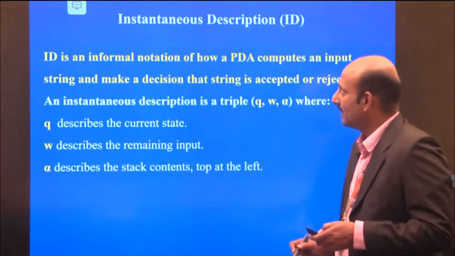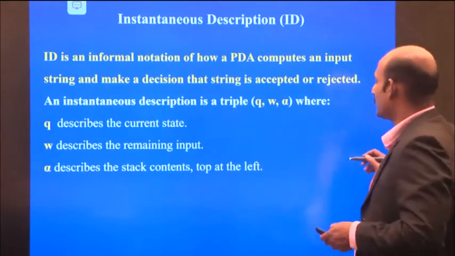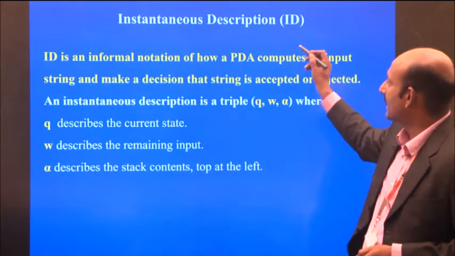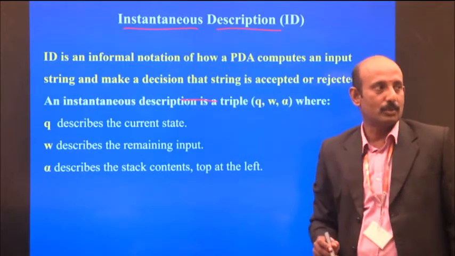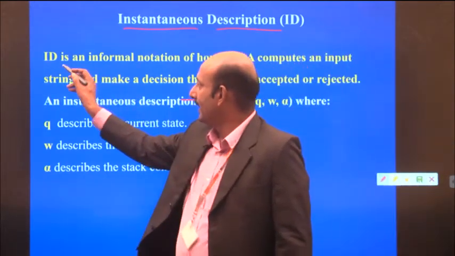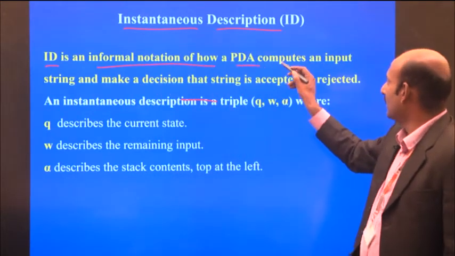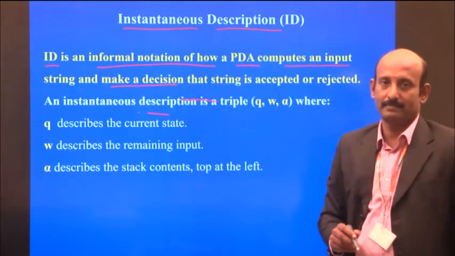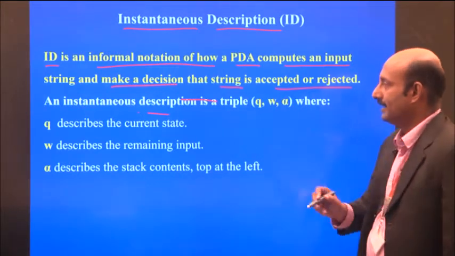Next we are going to see instantaneous descriptions. In short form, we can write it as ID. What is that ID? It stands for instantaneous description. How can we write this pushdown automata as an instantaneous description? This ID is an informal notation of how a pushdown automata computes an input string and makes the decision that the string is accepted or rejected.